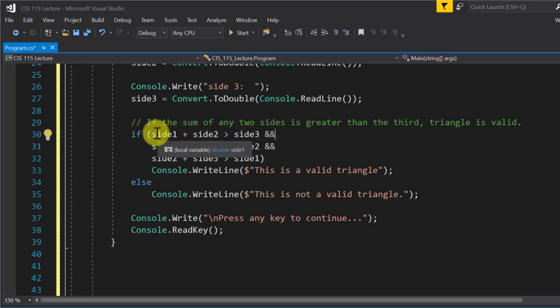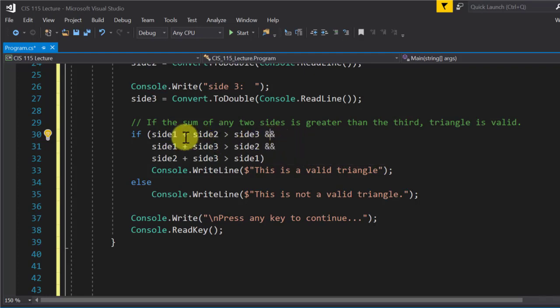So notice it's side 1 plus side 2, if that's greater than side 3. Okay? So I'm doing a calculation in here. We can do that. I could have also done it somewhere up here, but I like it like this better. So side 1 plus side 2, if that's greater than the value of side 3, and also, so that's an and, that means what? Both the conditions have to be met. Yeah, both sides of it have to be true. In other words, as soon as we see a false, then the whole thing's false. So with and, if there's a false, everything's false.